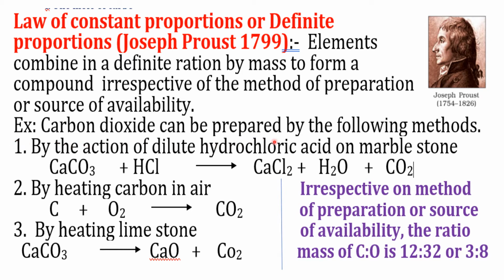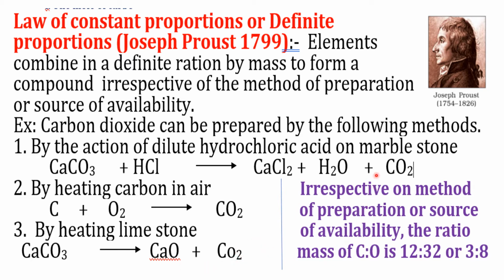Carbon dioxide can be prepared in different ways. CO2 is prepared in the laboratory for demonstration purposes by the reaction of dilute hydrochloric acid on marble chips, and the reaction is CaCO3 plus HCl gives CaCl2 plus water plus carbon dioxide. Similarly, carbon dioxide can be obtained by direct heating of coal. Carbon dioxide is also obtained by heating limestone.